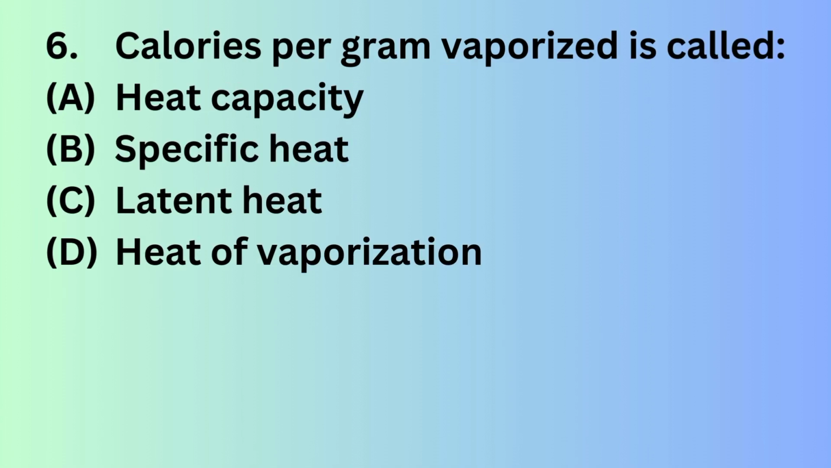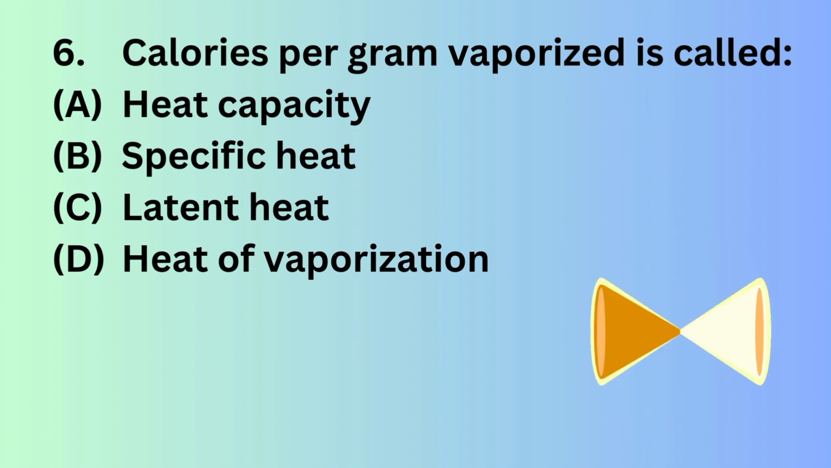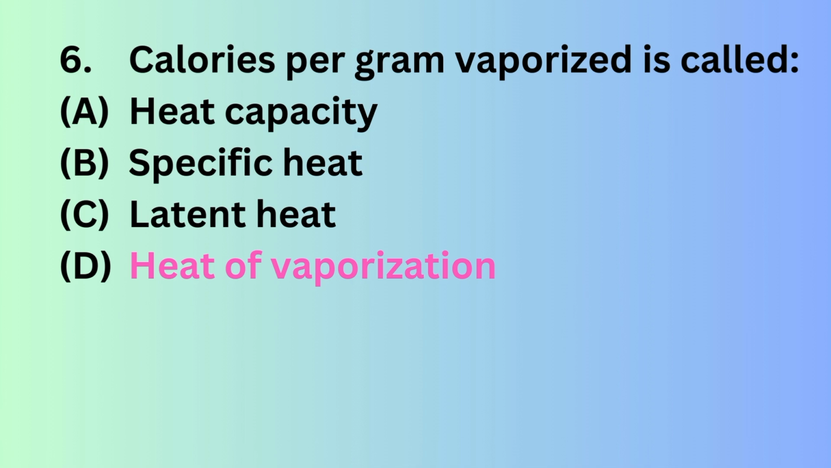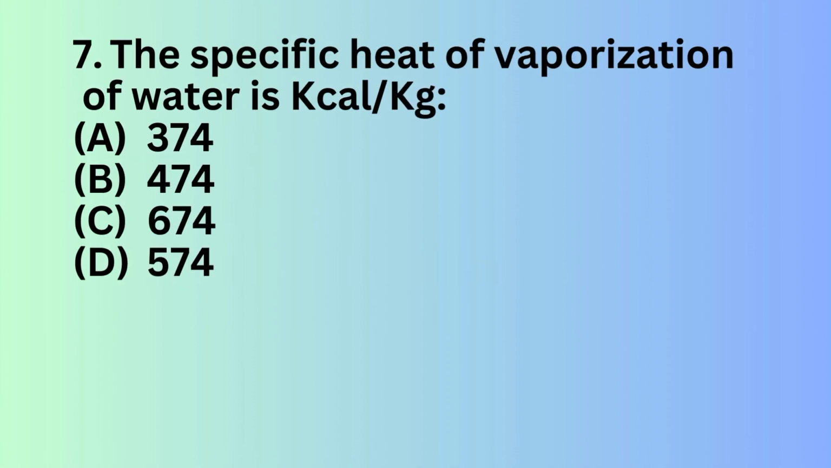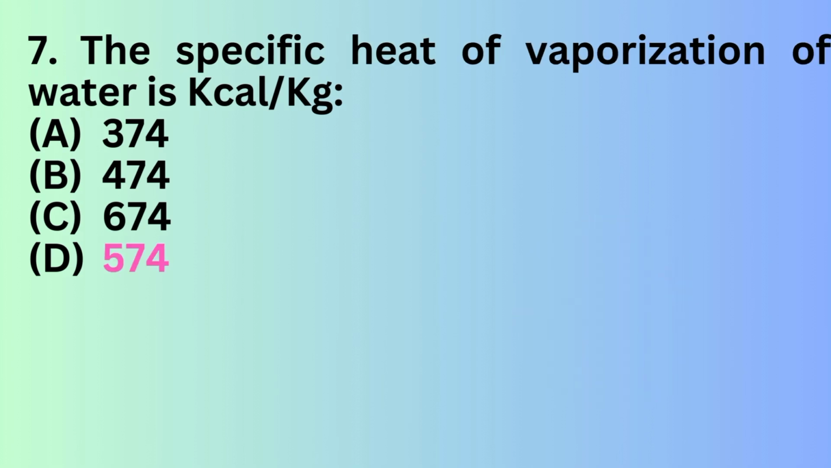Question number 6. Calories per gram vaporized is called: heat capacity, specific heat, latent heat, or heat of vaporization. The correct answer is option D, heat of vaporization. Question number 7. The specific heat of vaporization of water is kilocalories per kilogram: option A, 374; option B, 474; option C, 674; or option D, 574. The correct answer is 574.